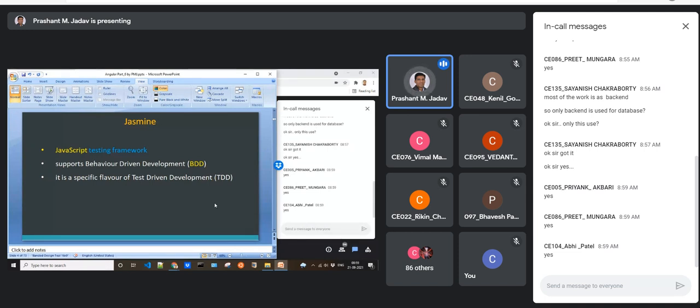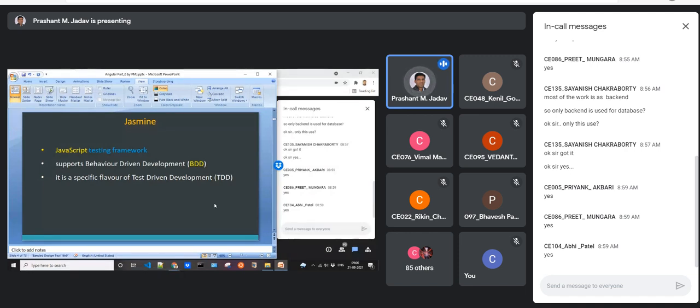So definitely when you test your application, all the test cases will fail because no code is written, not even a single line of code. So the next job is to fill that gap. You implement the required functionality one by one. As soon as you write one functionality, that test case will pass.